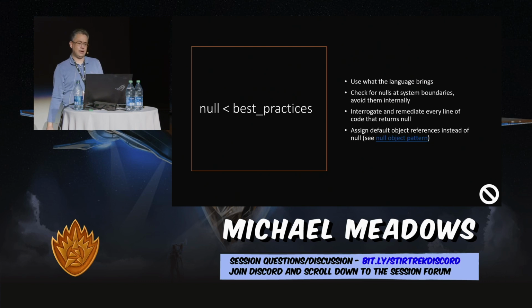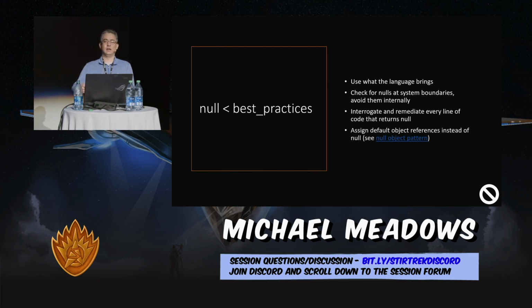We should interrogate and remediate every line of code that returns null. And what I mean by this is we should be asking ourselves, is there an alternative? Sometimes there isn't, but if there is, we should consider it. And we should assign default objects, and I've got an example next in case you wonder what I'm talking about.